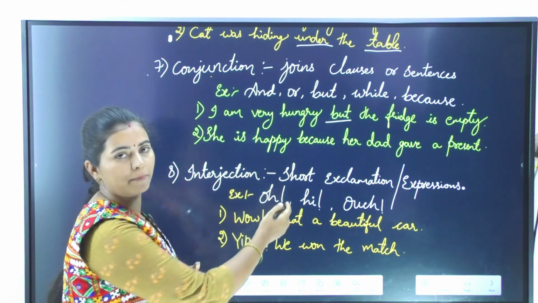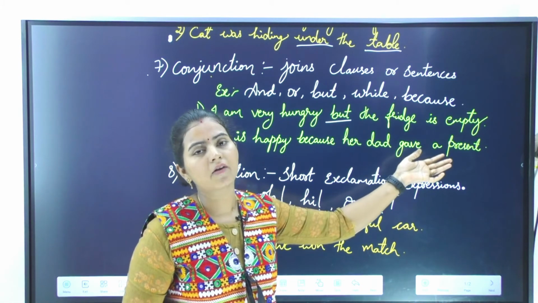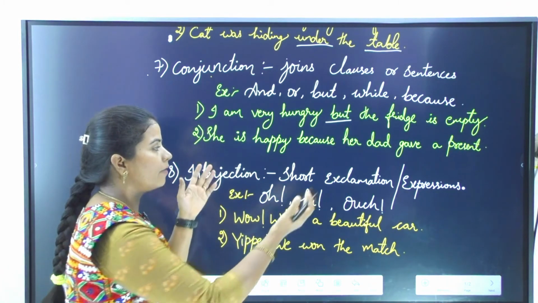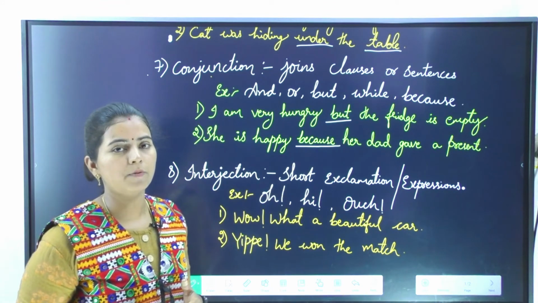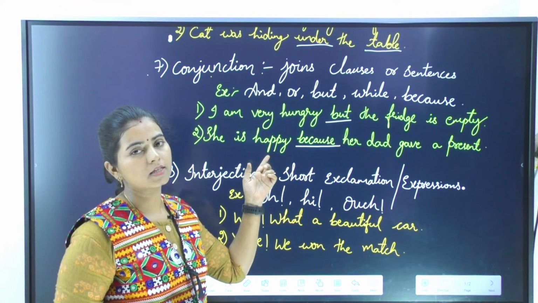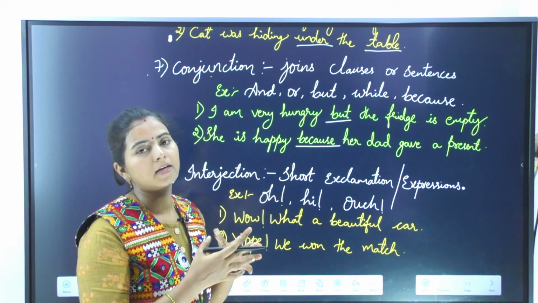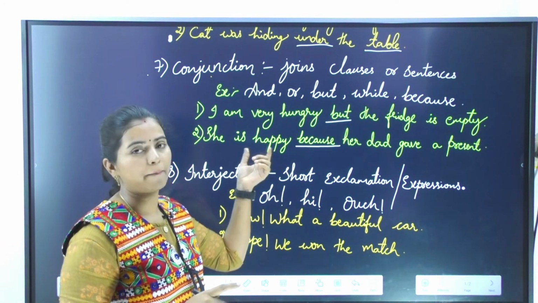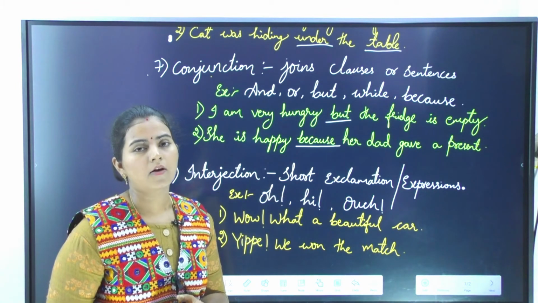She is happy. One sentence. Her dad gave her a present. It is another sentence. Now I will combine both by using because. The second sentence is the reason for the first sentence, that is why she is happy. So we are combining two different sentences and making them into one sentence. She is happy because her father gave her a present. So that's all about conjunction.